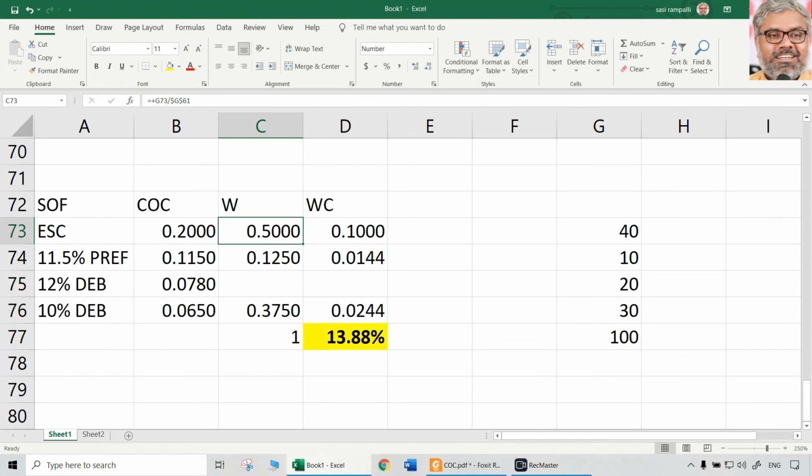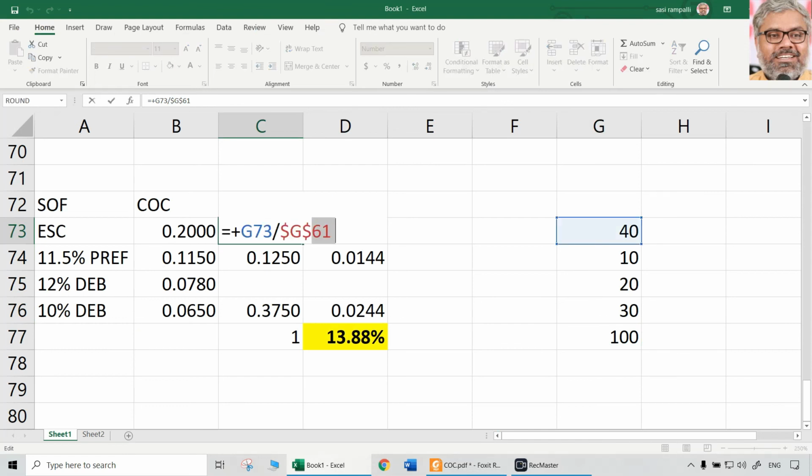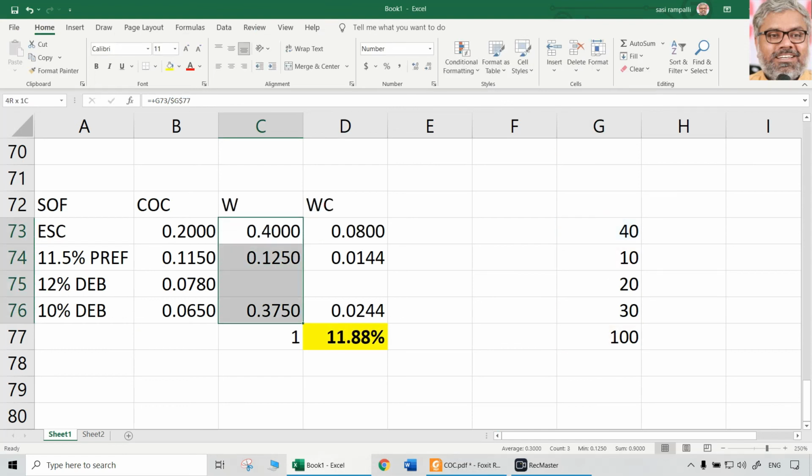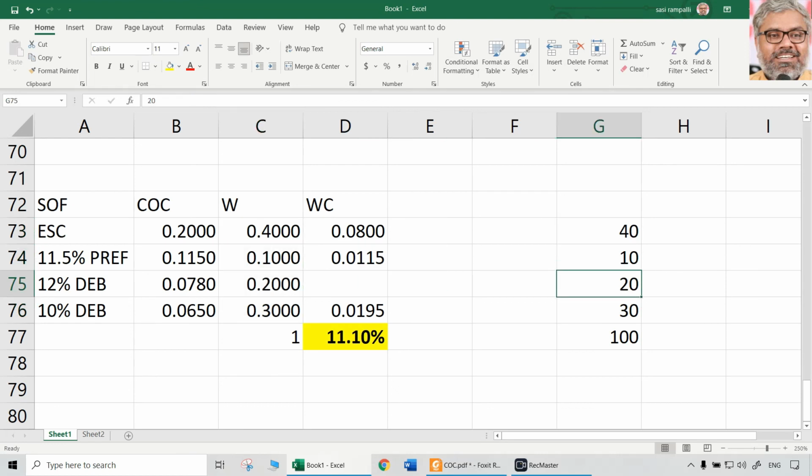Now the weights definitely will be different. So how much are the new weights now if you calculate? 40%, 10%, 20%, 30%. In 100. So these are the new weights. New cost of capital, only for cost of equity it is different. New debt it is different, but preference and old debt continue to be the same.